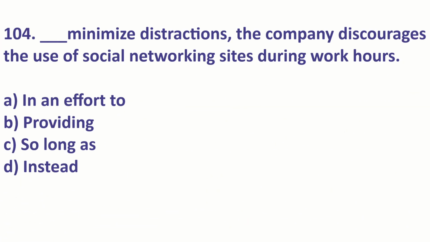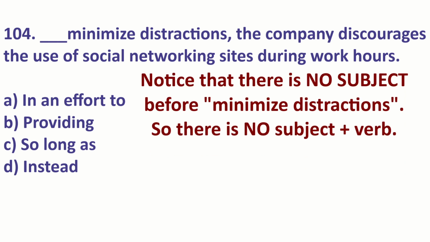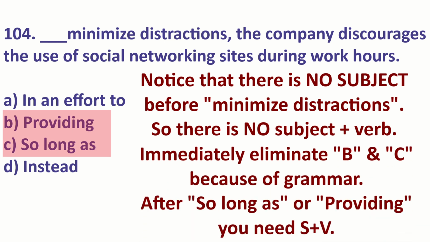Okay, so here's the question. First, we do not have a subject before minimize. Therefore, we do not have subject plus verb. So we can immediately eliminate B and C. That's great, based on grammar. You need providing subject verb, or so long as subject verb, subject verb. That's why B and C are gone.